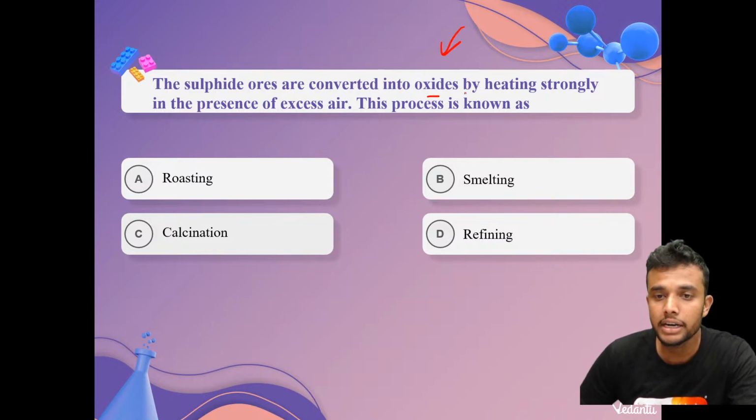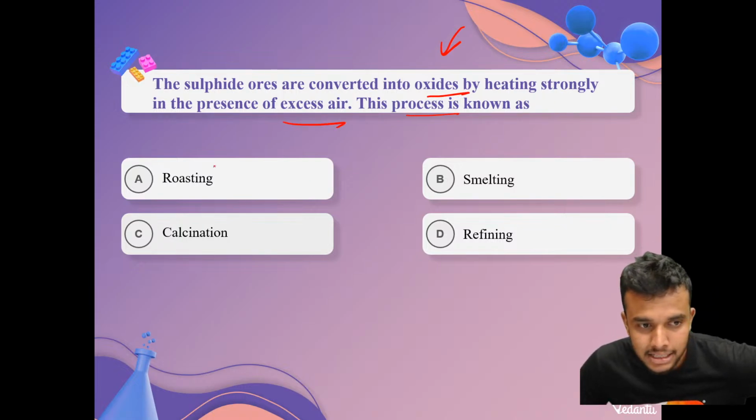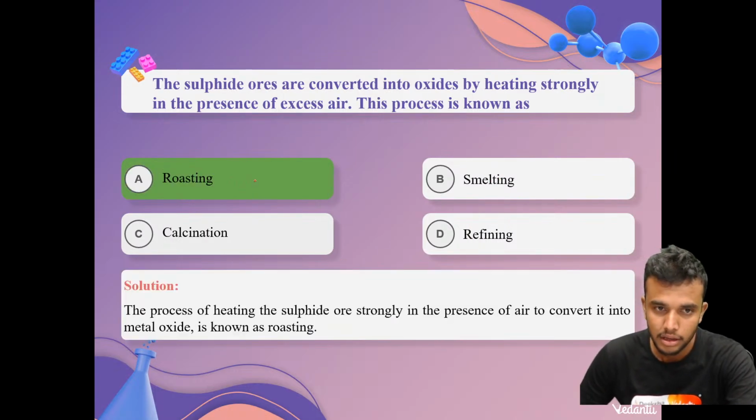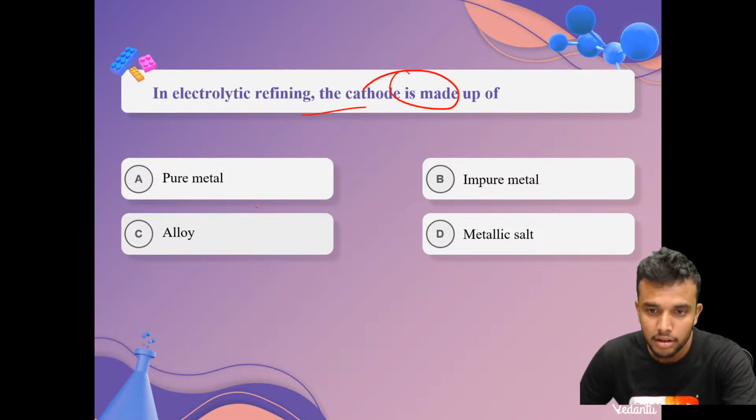Now come on, let's discuss a few questions related to JEE and NEET. The sulfide ores are converted into oxide by heating strongly in the presence of excess air. What do we call this process? It is called roasting. Refining, smelting, both are wrong answers. The answer is roasting. Here in electrolytic refining, the cathode is made up of pure metal.